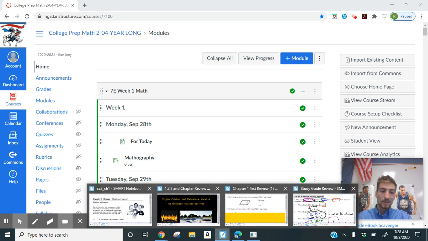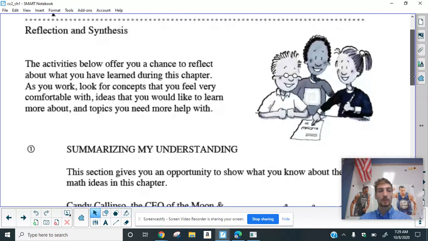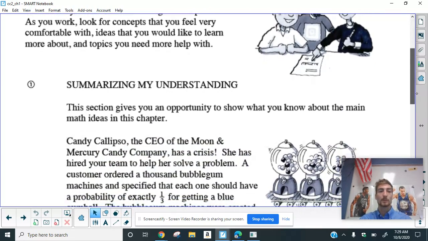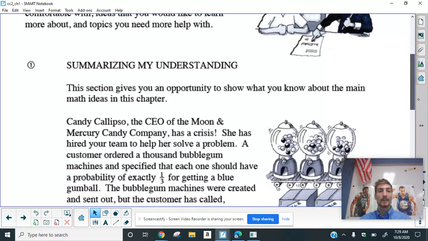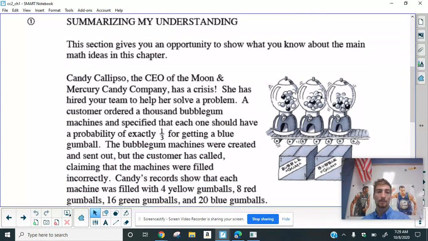All right, everybody. We're going to quickly take a look at Chapter 1 Closure. So this is just going over everything that we've learned so far in Chapter 1. And some of these problems really make you think. It says, the activities below offer you a chance to reflect about what you have learned during this chapter. As you work, look for concepts that you feel very comfortable with, ideas that you would like to learn more about, and topics you need more help with. All right, so it might be a little challenging.